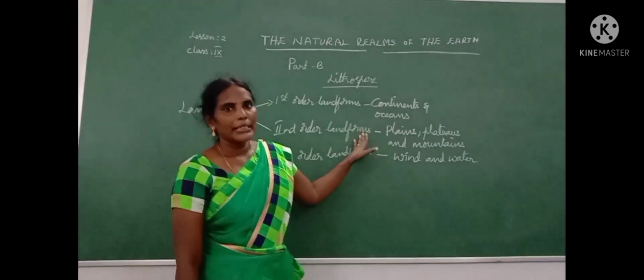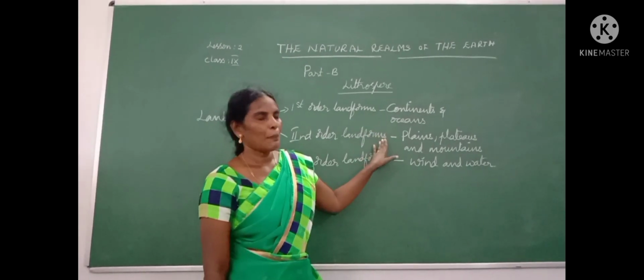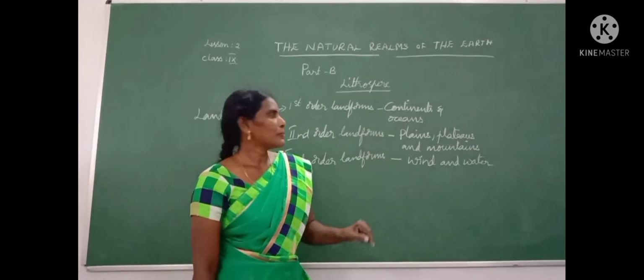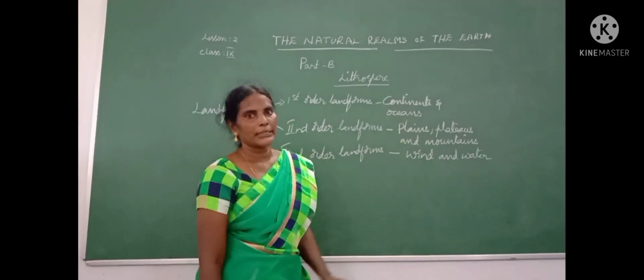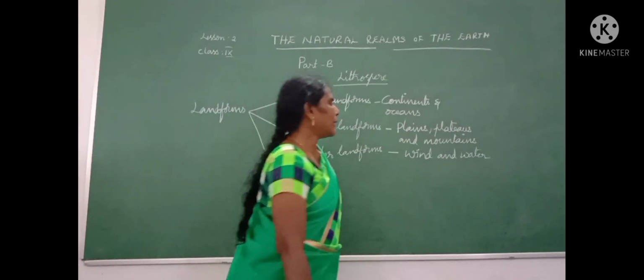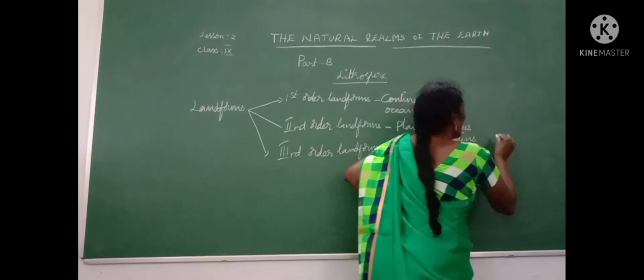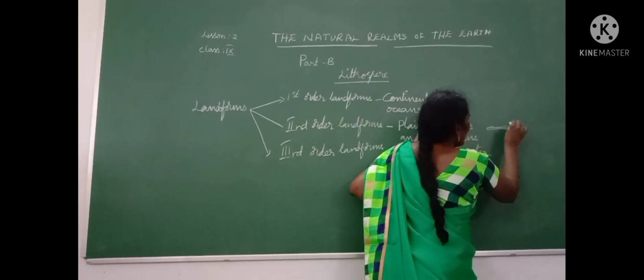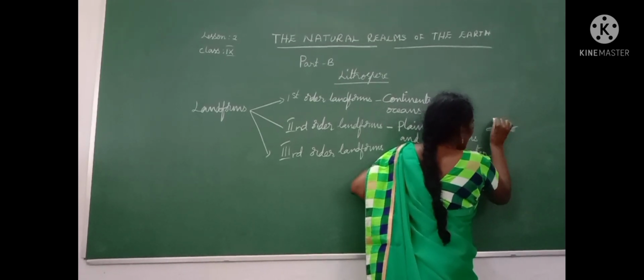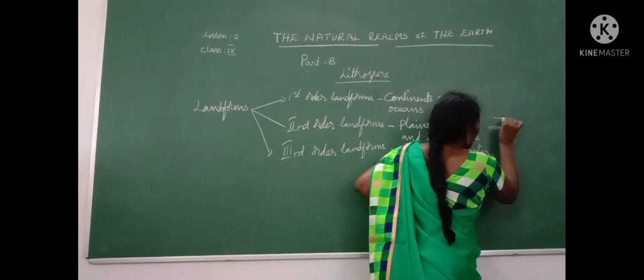Then the second one is second order landforms. In second order landforms, plains, plateaus, and mountains. What is a plain? From the sea level, a plain will not be that high, but it will be flat like this.